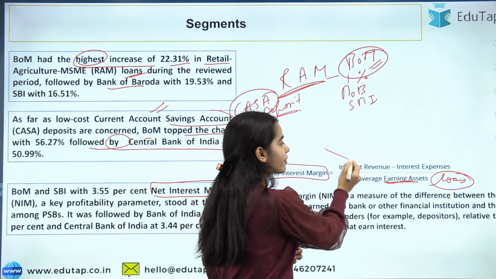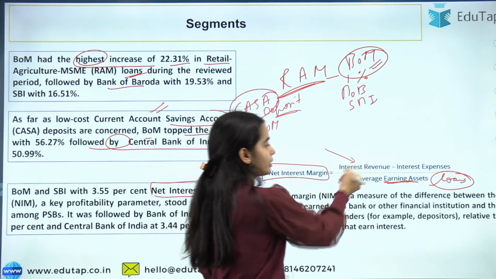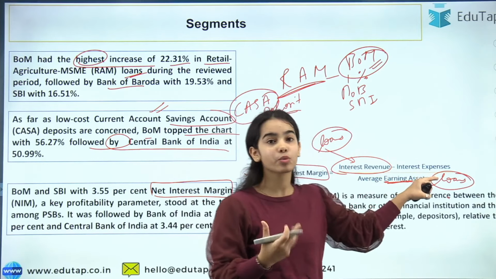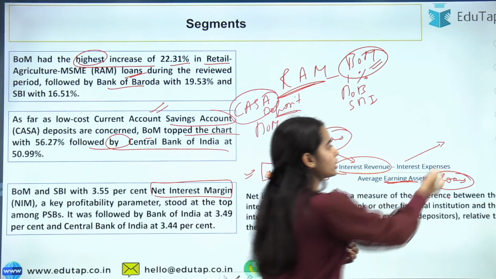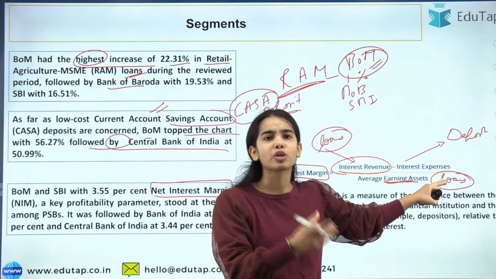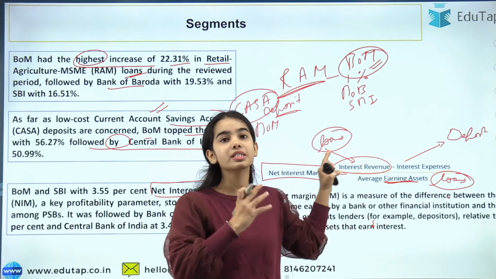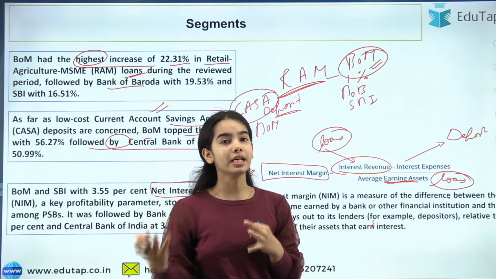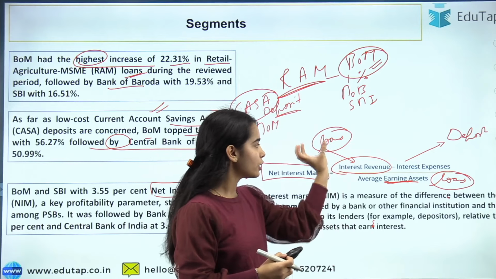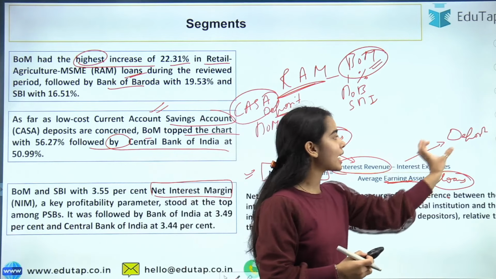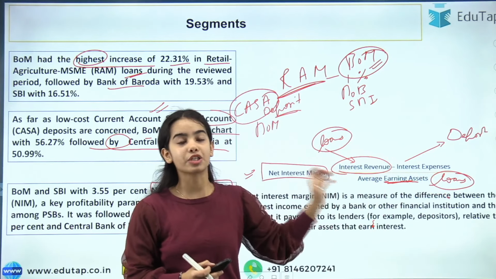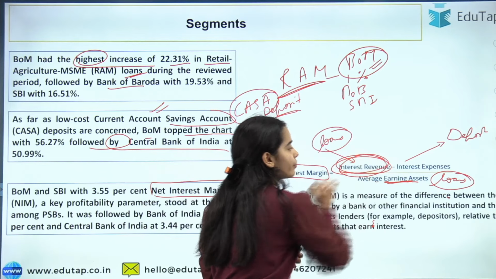The interest revenue that the banks are getting is the interest on the loans, and the interest expense is what? The interest that the banks are giving on the deposits. Of course the interest that the banks give on the deposits is very small, and the interest that the banks get on the loans is higher than the interest the bank is giving on the deposits. So the interest the banks are getting on the loans minus the interest the banks are giving on the deposits, upon the earning assets, this is the net interest margin. This tells us the profitability.